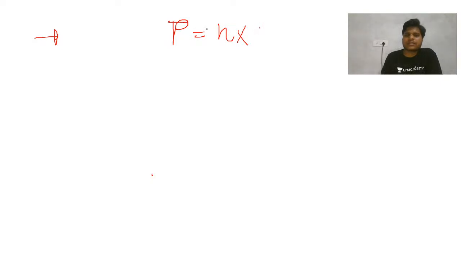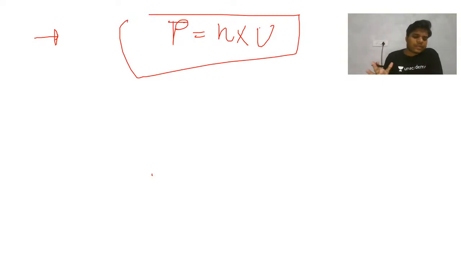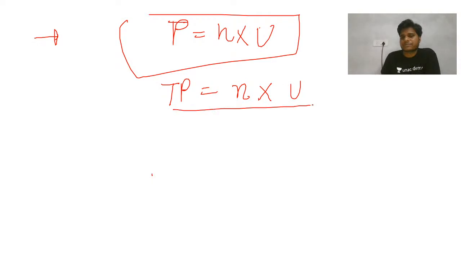These techniques we use in TSD, time and work, time, speed, distance, and a lot of other places. So whenever you have P equals N into U, P is the total price of some commodity or item, N is the number of items, and U is the unit price of the item. So when you have this equation, if N has a